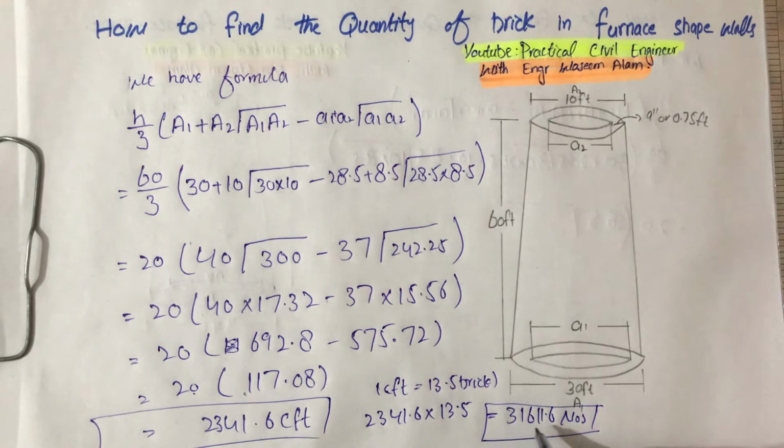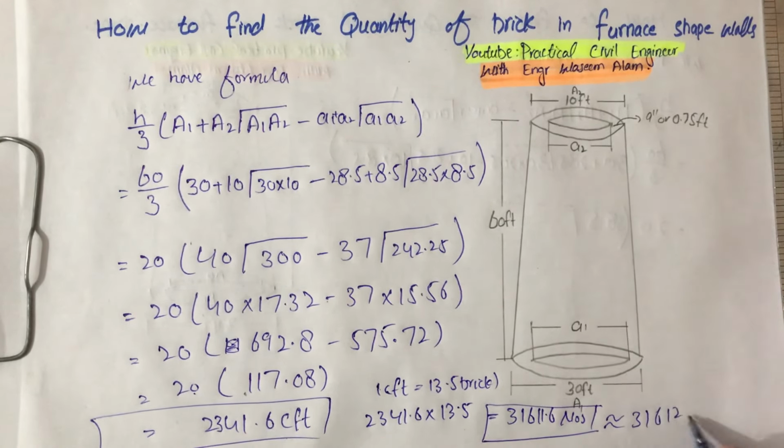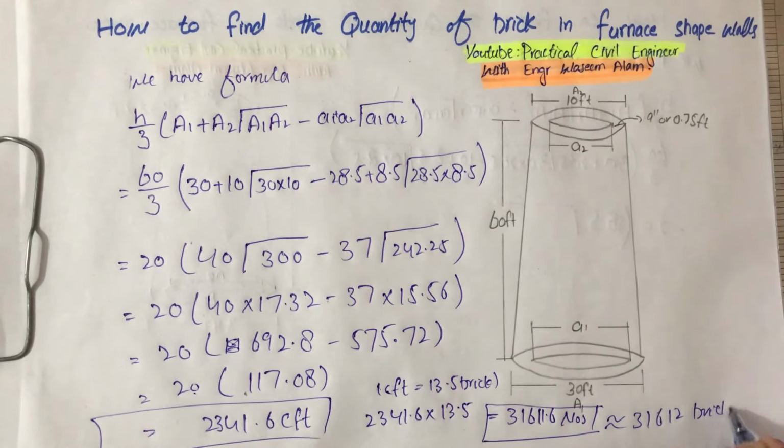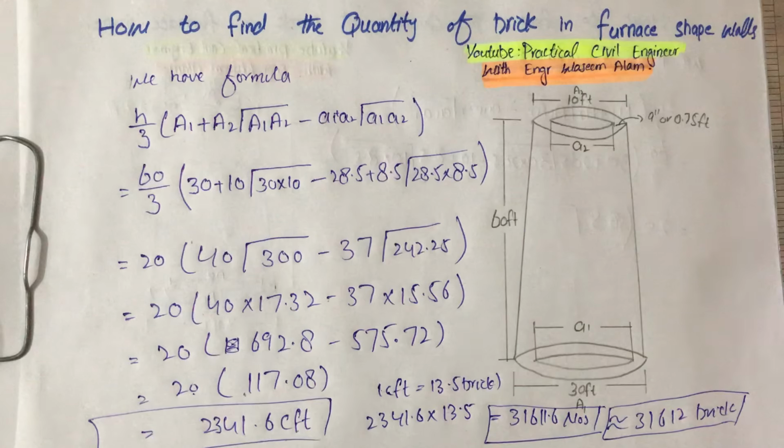So it is the total number of bricks, which is 31,611.6. Rounding up, it will be 31,612 bricks. So it is the total number of bricks without wastage in a furnace shape.